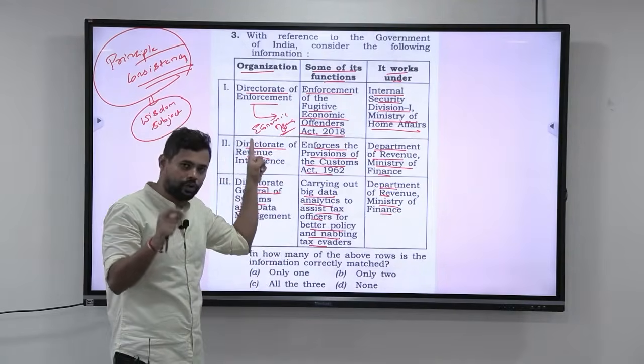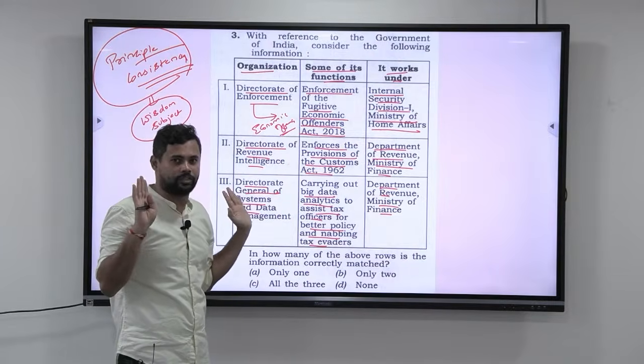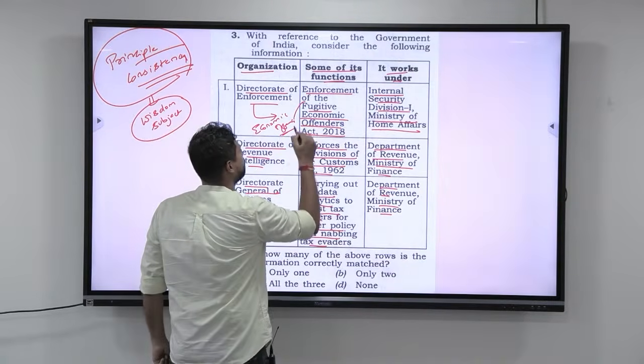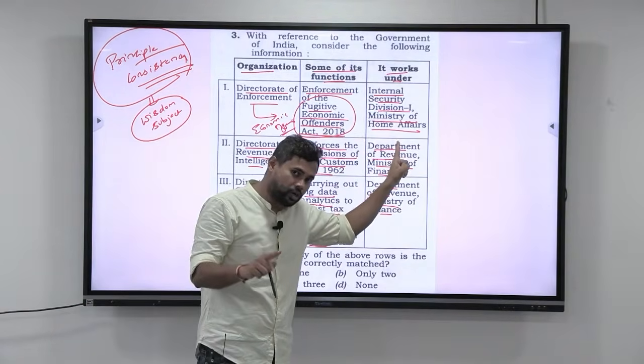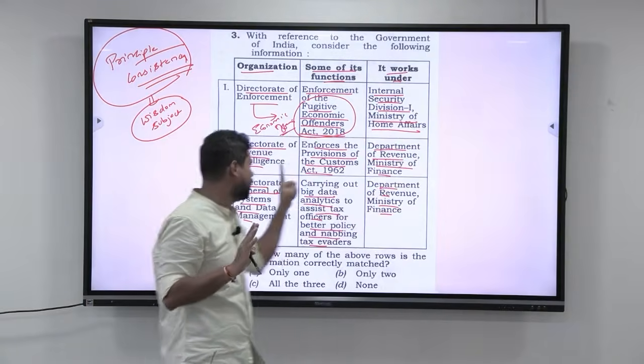Okay, so Directorate of Enforcement, you know that it will deal with economic offences. One such economic offence is Fugitive Economic Offenders Act 2019. Now, does it work under Ministry of Home Affairs or not? We will come back to this. Let us come to this.